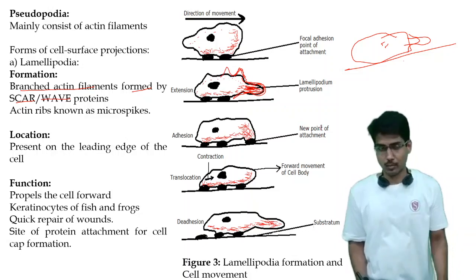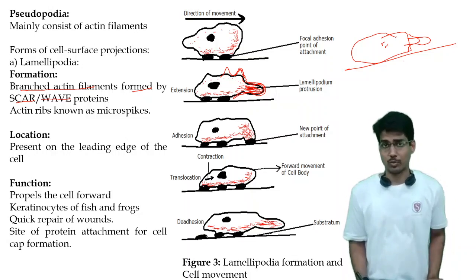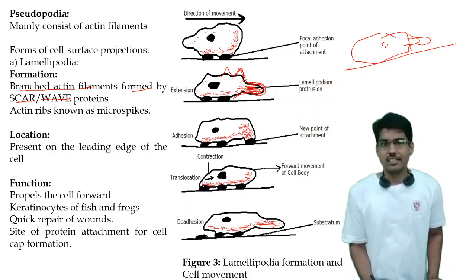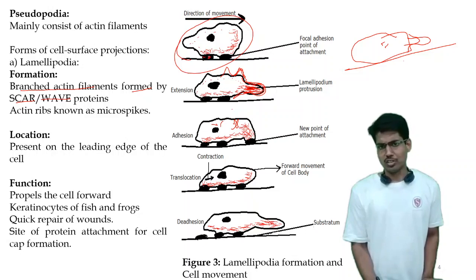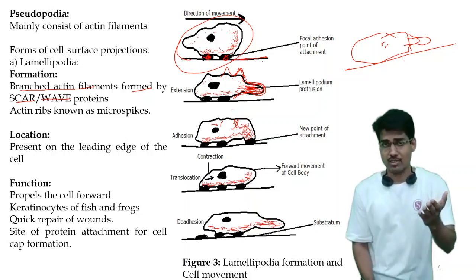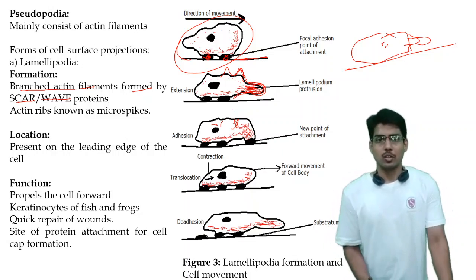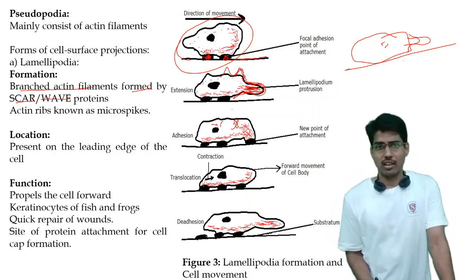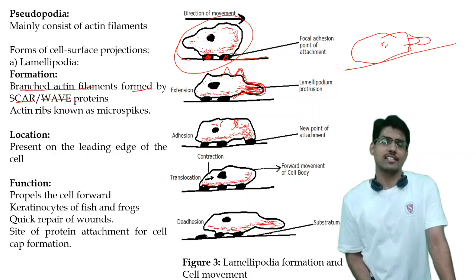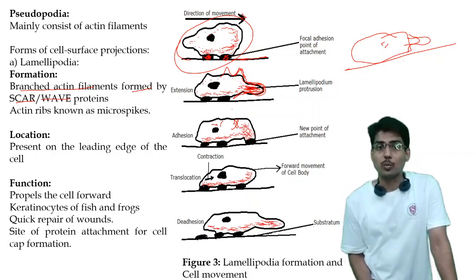So let's see how actually the cell moves with the help of this lamellipodia. Suppose this is a cell at a fixed position. At a fixed position, it will also have some points of attachment with the surface, and these points of attachment are known as adhesion points, right? These are the actin filaments inside it. Suppose the cell now needs to migrate to a new position.